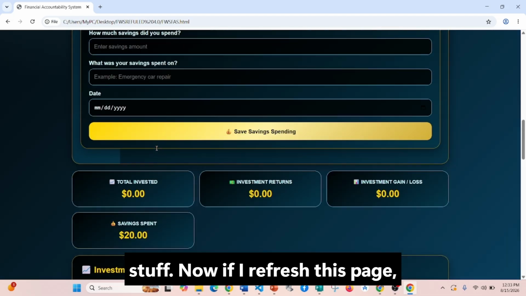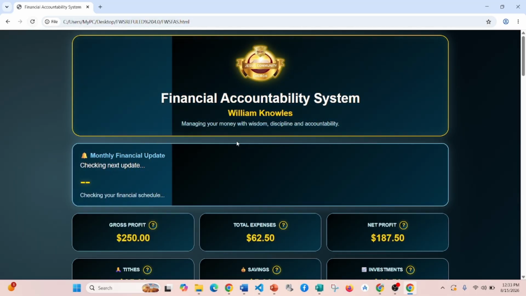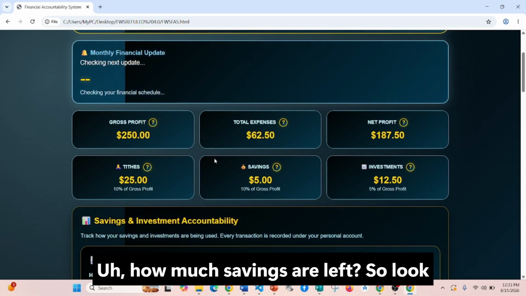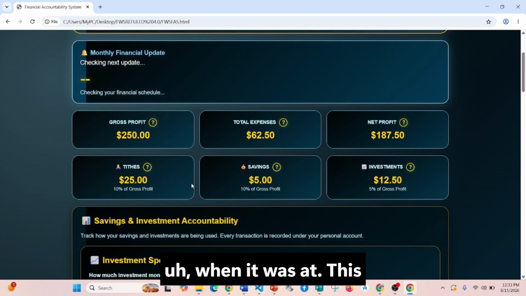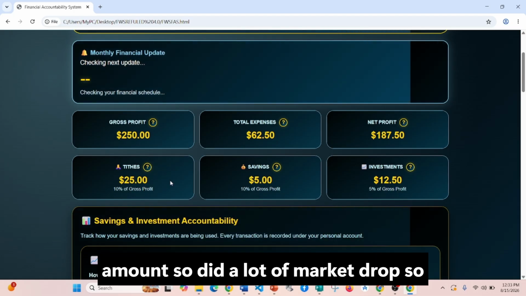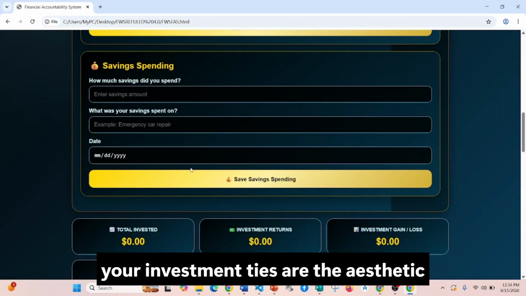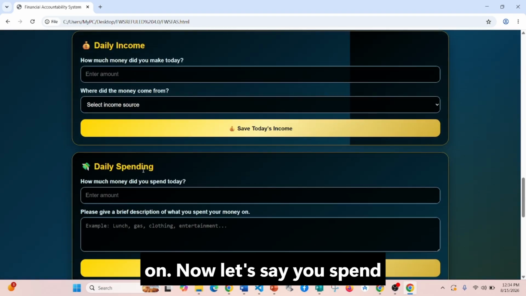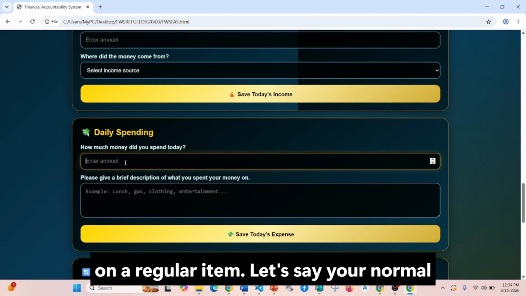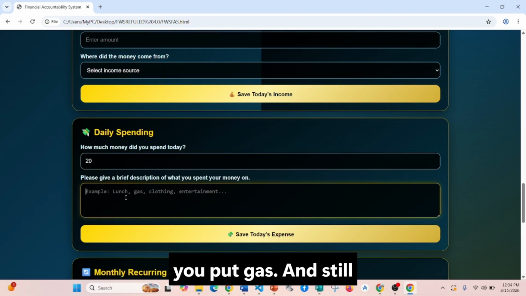Very important stuff. Now if I refresh this page, then it will kick in how much savings are left. So look at the savings now, it's dropped down to $5 when it was at this amount. So it will automatically track how much you have left in your savings and your investments. Tithes obviously is static, means it goes nowhere. So moving on. Now let's say you spend on a regular item, let's say your normal spending. Gas is $20 for example, and you put gas.